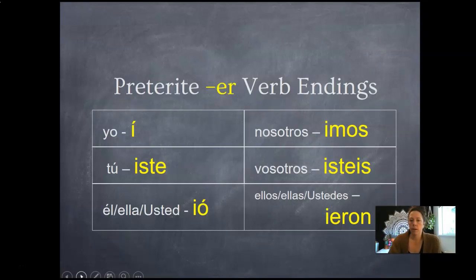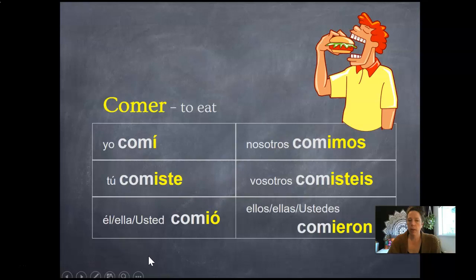Preterite ER verb endings are very similar, but with the different vowels. So yo with the í, tú, iste, él, ella, ió. Notice that the accent is on that O. That's important. A lot of people get it confused and put it on the I. And nosotros imos, vosotros isteis, and ellas ieron. And to put that on a verb like comer, it looks like this. Yo comí, tú comiste, él comió. Nosotros comimos, vosotros comisteis, ustedes comieron. Example sentence, anoche, last night, tú comiste 5 tacos.